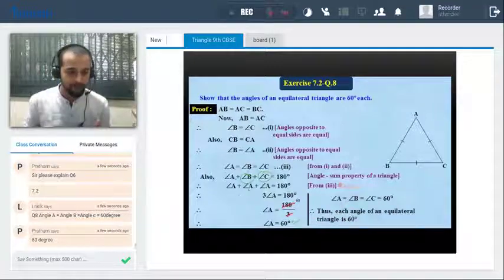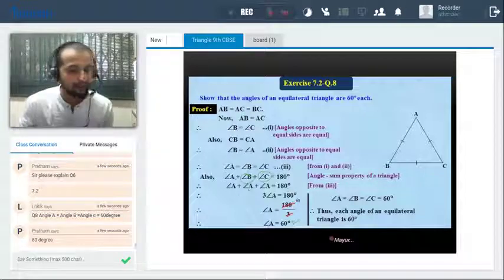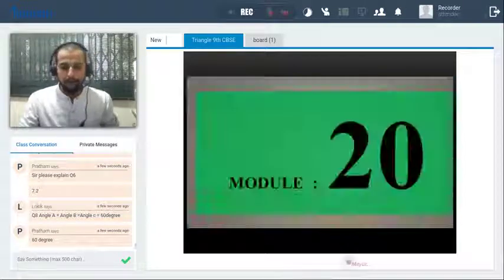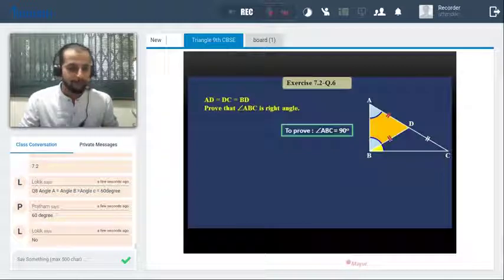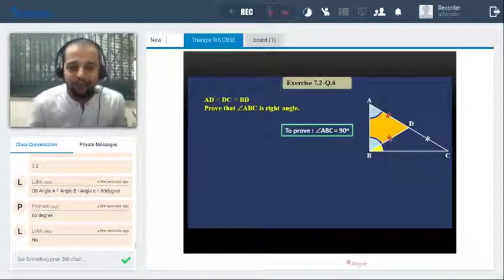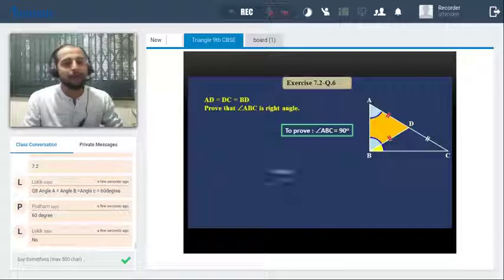Any confusion till here? Any confusion? Okay, so most of the students have already given the answer. Beautiful. Okay, so we'll move to the next question. AD is equal to DC is equal to BD, and now we have to prove this ABC is a right angle.